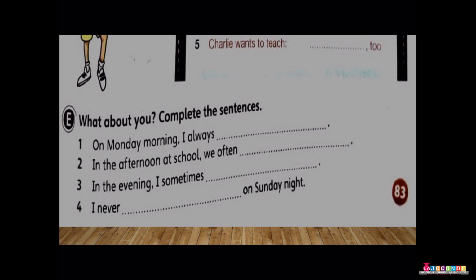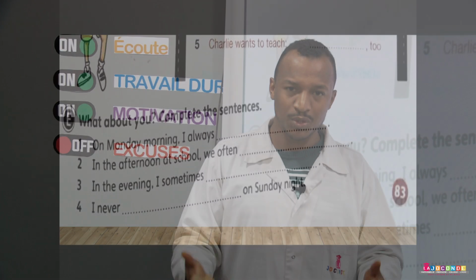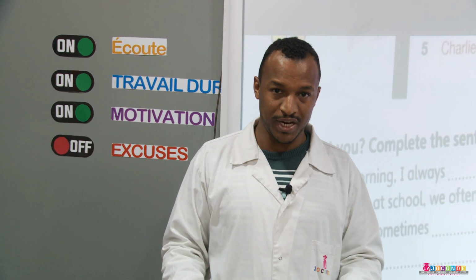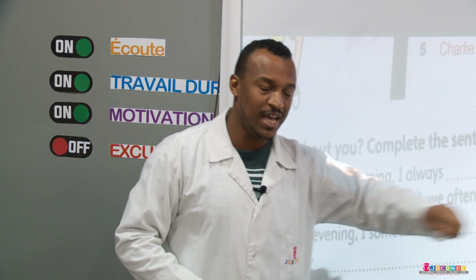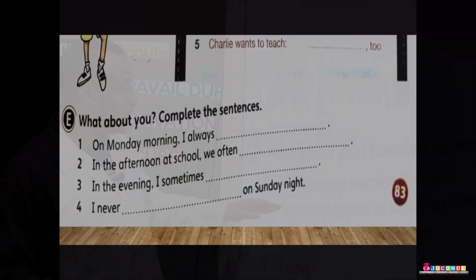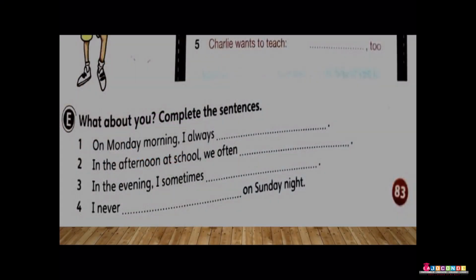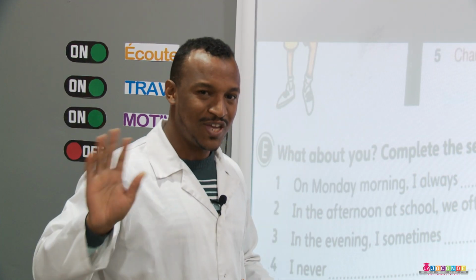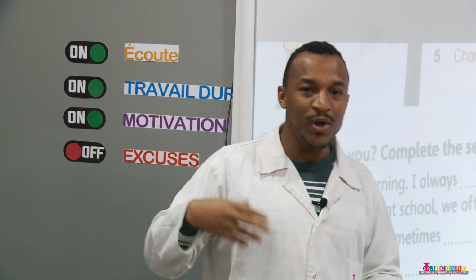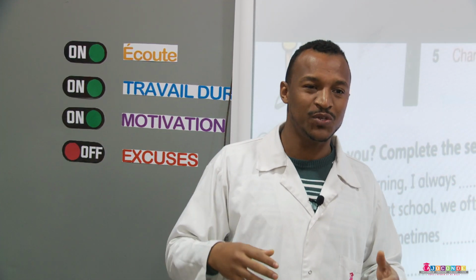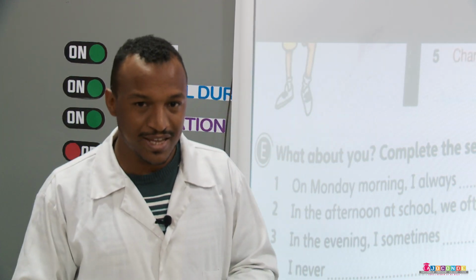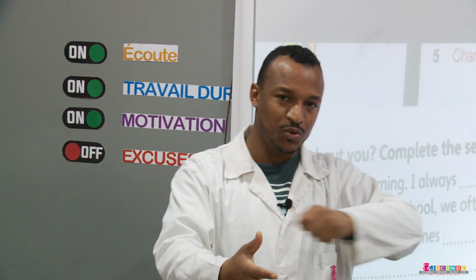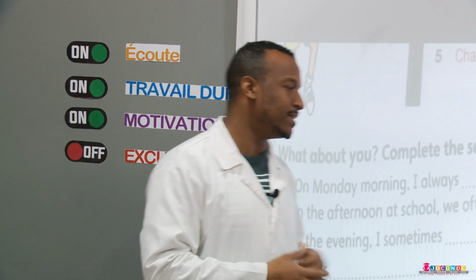For example, on Monday morning, I always, what are you doing on Monday morning? And complete the sentence, please. Second, in the afternoon at school, we often, what? We often say hi to our teachers, we listen to our teachers, we do what exactly at school? Each one of you has to write and complete these sentences.